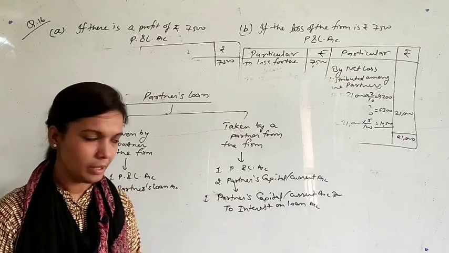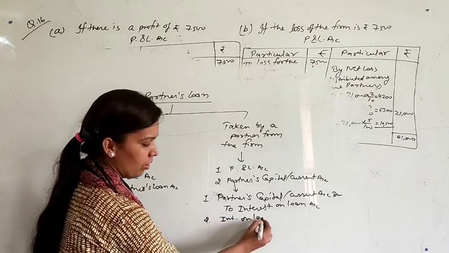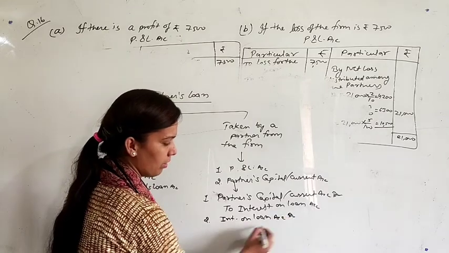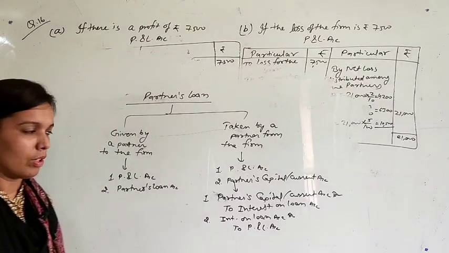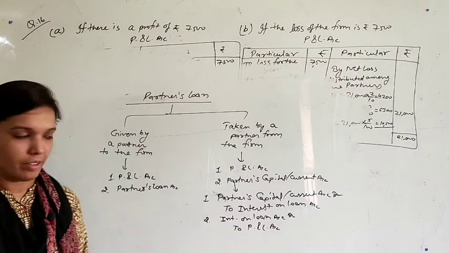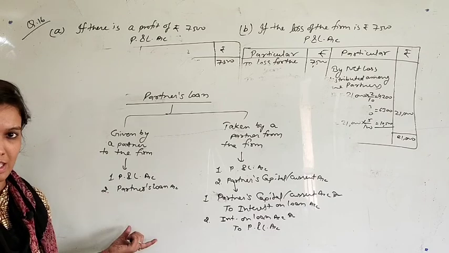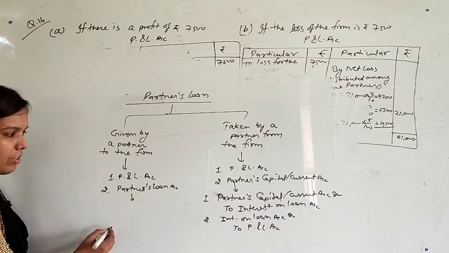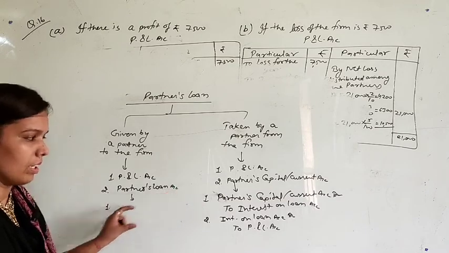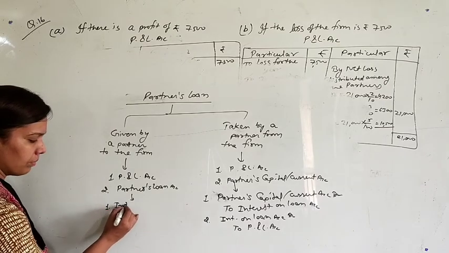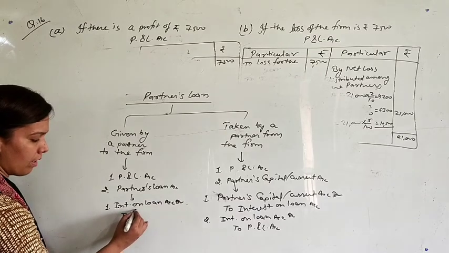And the second entry will be interest on loan account debit to P&L account, because ultimately it is transferred to P&L account. So these will be the journal entries, and you know what the journal entries were in the first condition. In the first condition, it was the opposite entry, like partner's capital to interest on loan. But here we will do interest on loan account debit to partner's loan account.